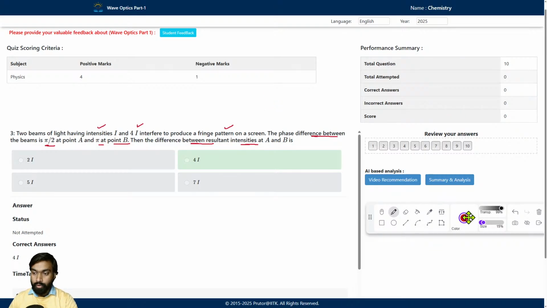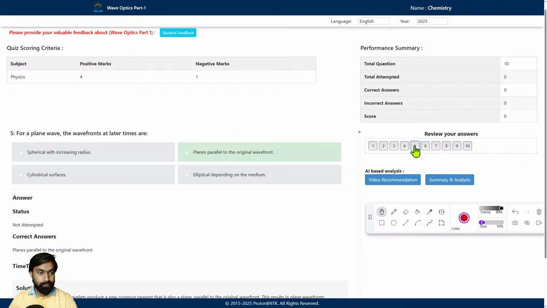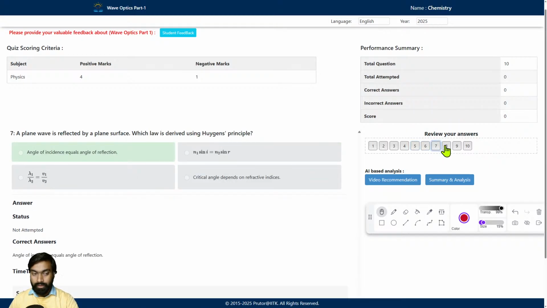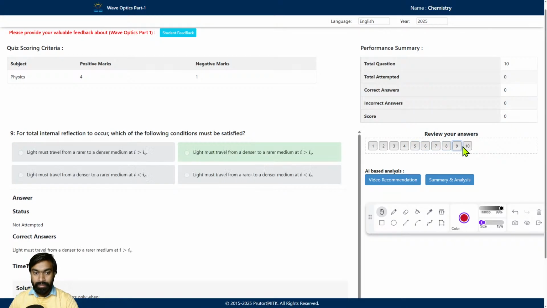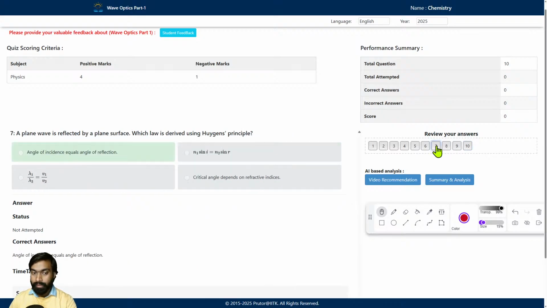Similarly, we have more questions: question 4, then question 5, then 6, 7, 8, 9 and 10. These questions help to boost your preparation, or work as a booster. So any doubt in these questions? If yes, please ask.